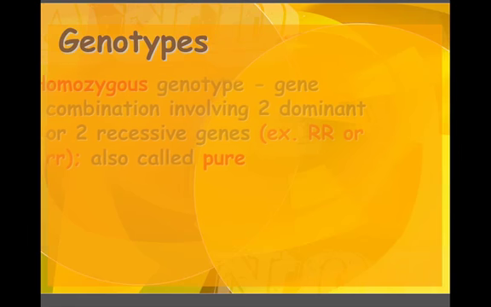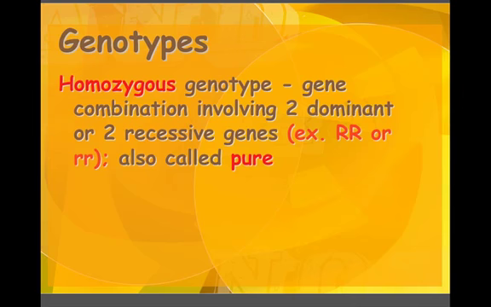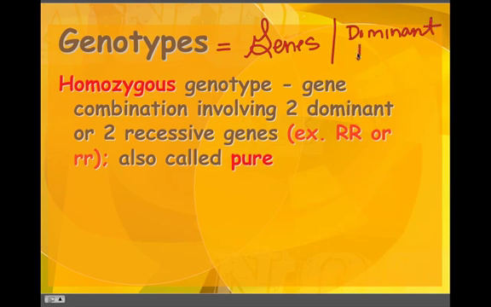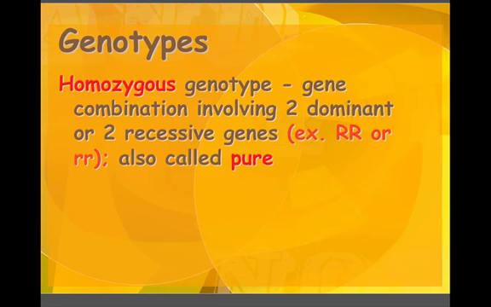Genotype. There are two different genotypes. And when we talk about genotype, those are the genes, the dominant and recessive traits that we put together. Homozygous genotype is the gene combination involving two dominant or two recessive genes.